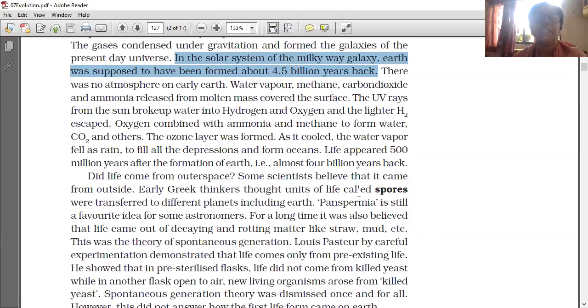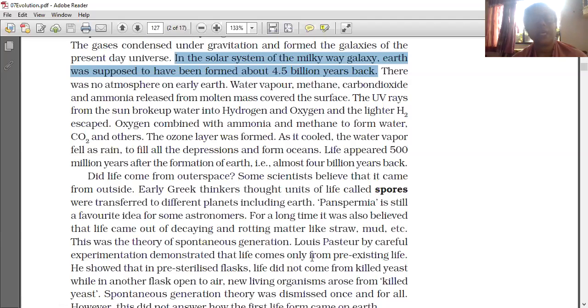And another theory is spores only. Early Greek thinkers thought units of life called spores were transferred to different planets, including Earth. Panspermia is still a favorite. And now also some astronomers are thinking that from spores only life originated. And afterwards came the theory that from decaying and rotting matter like straw, mud, etc., life came. This was the theory of spontaneous generation.